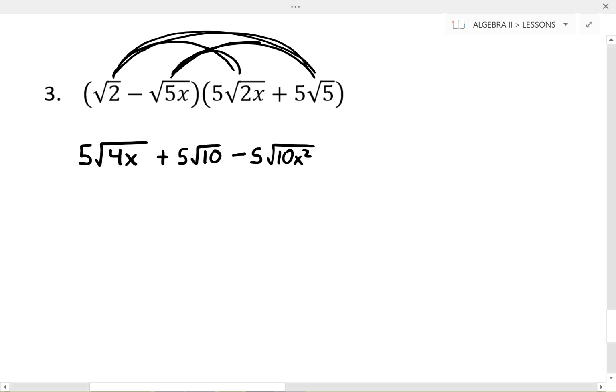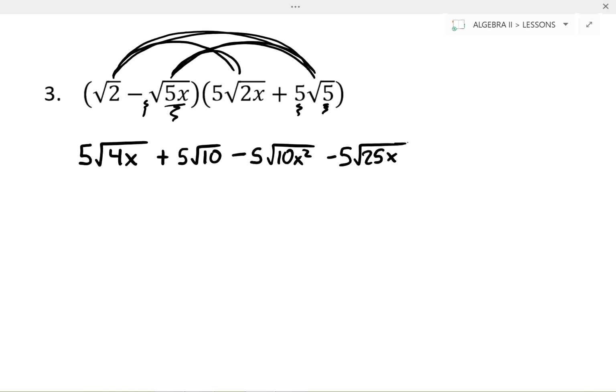Lastly, we have negative root 5x times 5 root 5. So a negative 1 and 5 give me negative 5 again. And 5x times 5 gives me square root of 25x. So I'm done with all my distribution, and there are quite a few terms here.